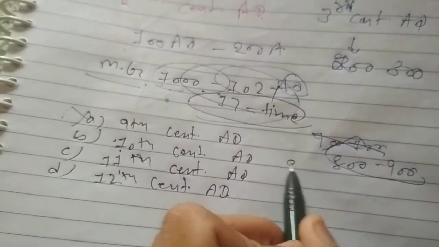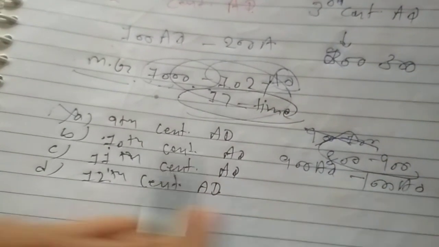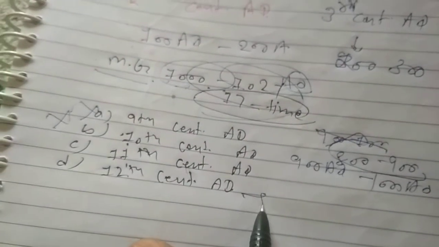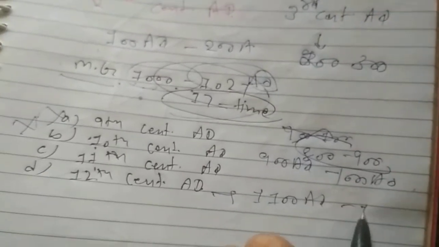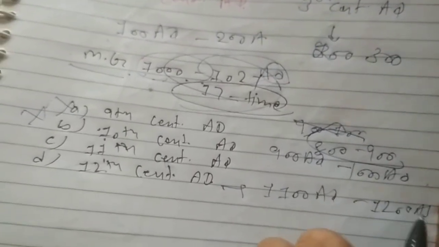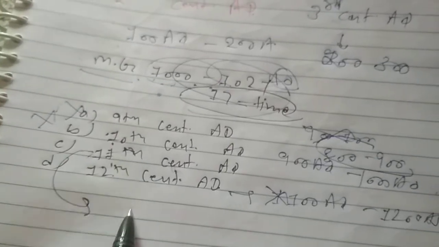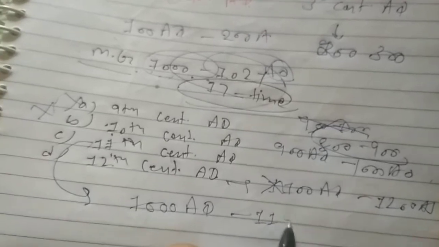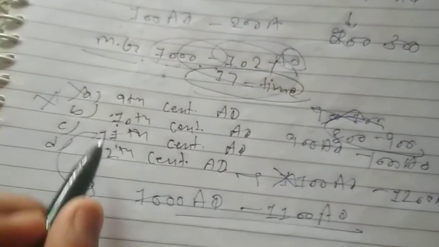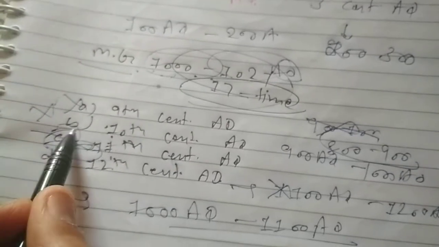And 10th century, it started from 900 to 1000 AD. It's also wrong. If I write 12th, it started from 1100 AD to 1200 AD. It's also wrong. So the one option was from 1000 AD to 1100 AD. So option C will be right.